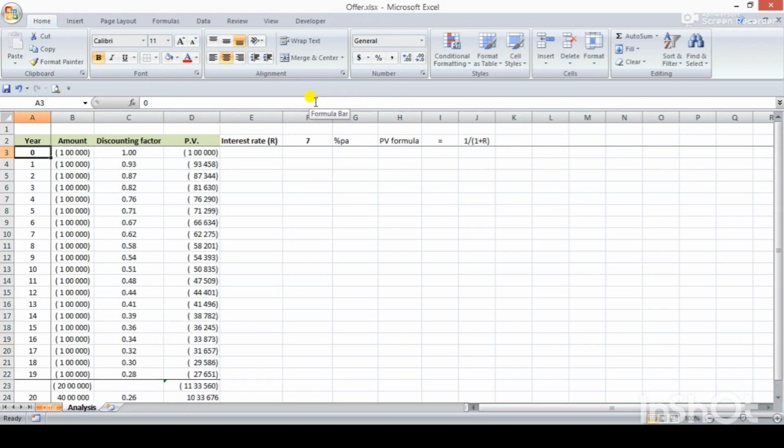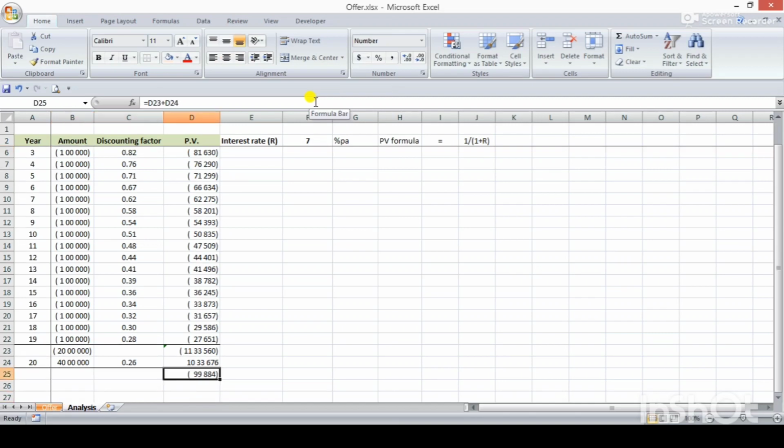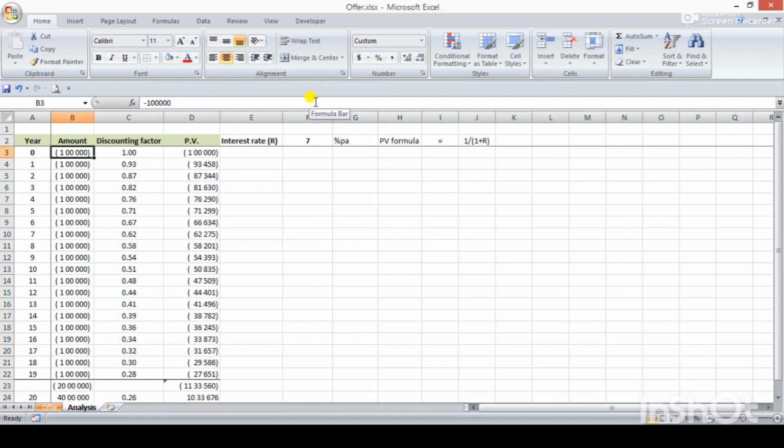So here I have just made a cash flow analysis and its present value. So let's first see the answer here. We will have a loss of around 1 lakh by accepting this decision. How did it come? I have just made the cash flow of this 1 lakh investment of every year.